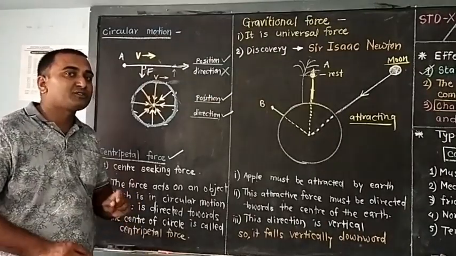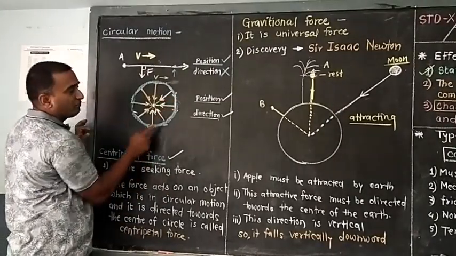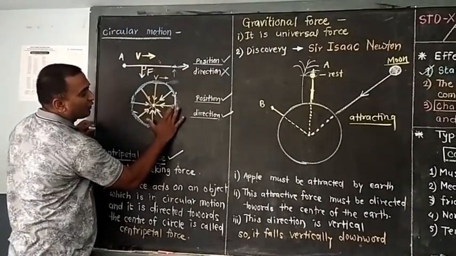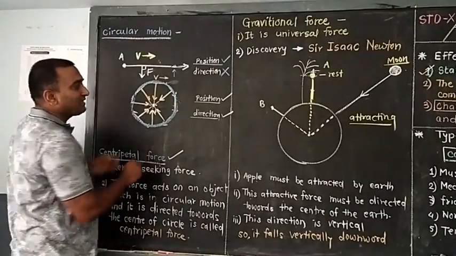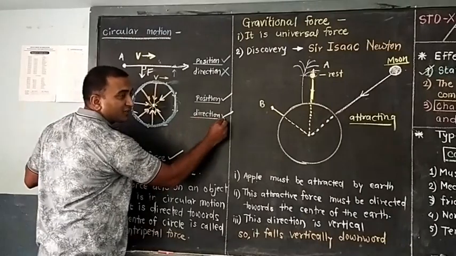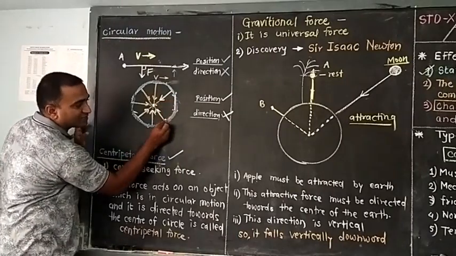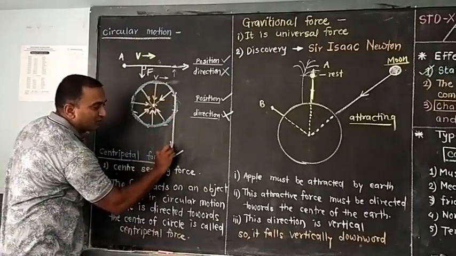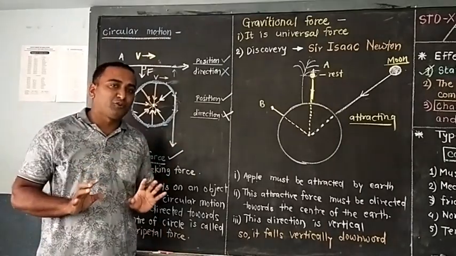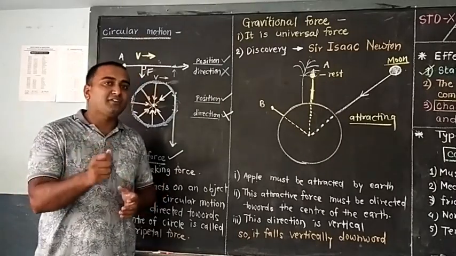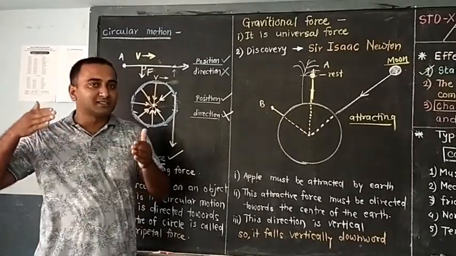What will happen if we reduce the centripetal force? See here, the object is moving downward because of the applied force. If you reduce the force, as you are reducing the centripetal force, the direction was changing, but now it will not change, and this object will not change direction here. It will start to move downward. So wherever there is a centripetal force, definitely circular motion, and if you cut the centripetal force, the object will not remain in circular motion, it will keep straight.